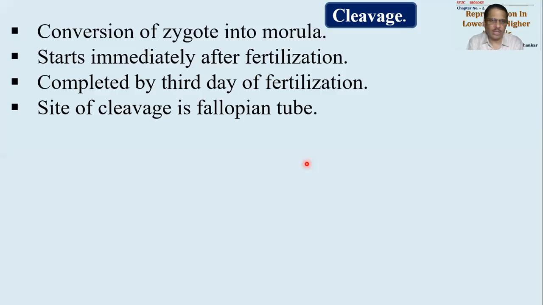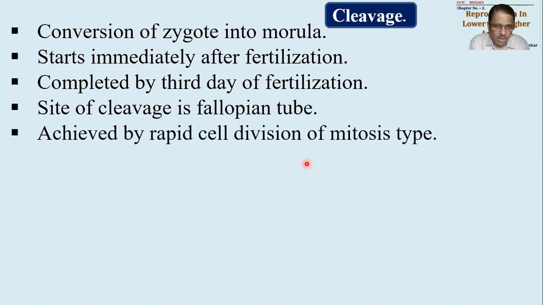तो उसको हम लोग morula कहेंगे. So 3 दिन लगेंगे इस event को होने के लिए. It takes place within the fallopian tube. So cleavage will be completed within fallopian tube. Remember, अब तक वो ovum जो है या fertilized zygote जो है वो uterus तक पहुंचा भी नहीं है. Okay, it is still in fallopian tube. So within the fallopian tube, fertilization takes place, and within next 3 days, the process of cleavage also will be done. It is achieved.